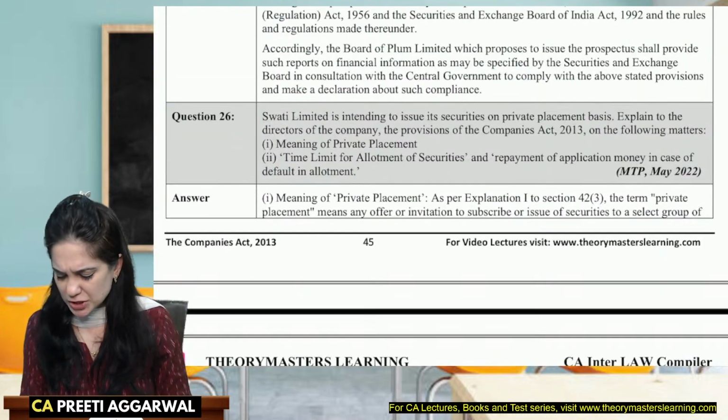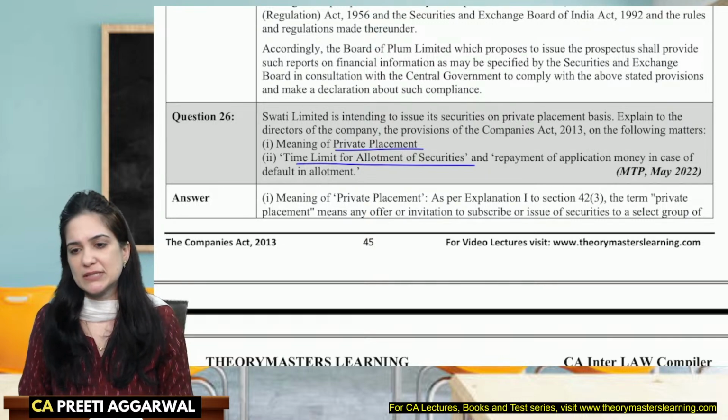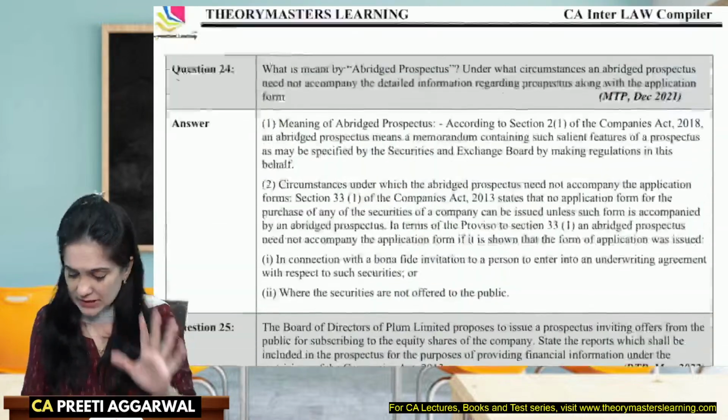Again, mostly theory questions are asked. What is the meaning of private placement? What is the time for allotment? What is repayment of application money in case of default in allotment? So if you see, mostly theory questions are asked.